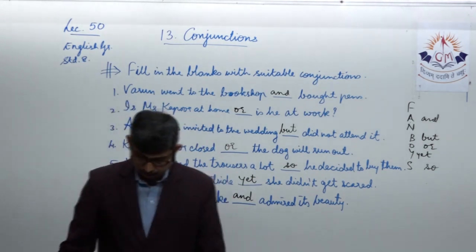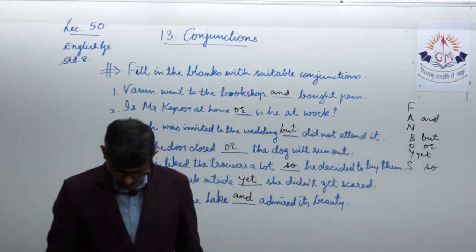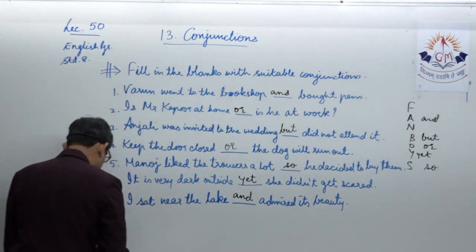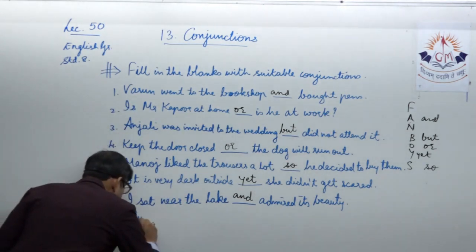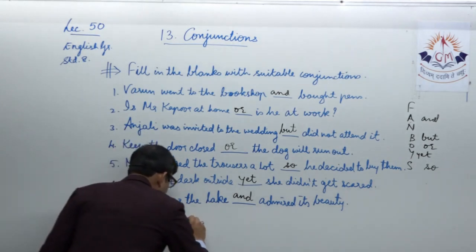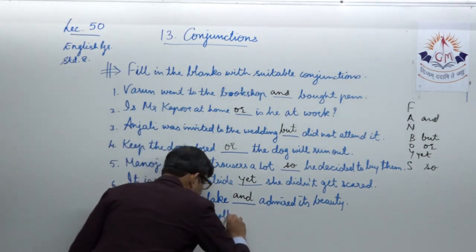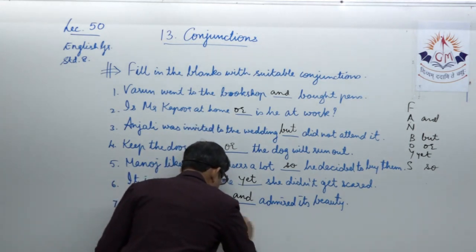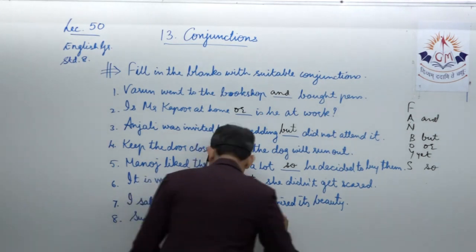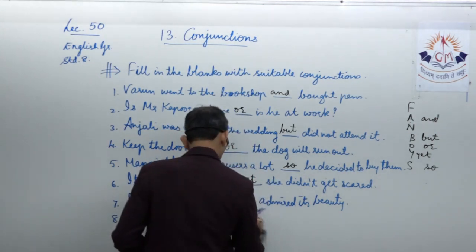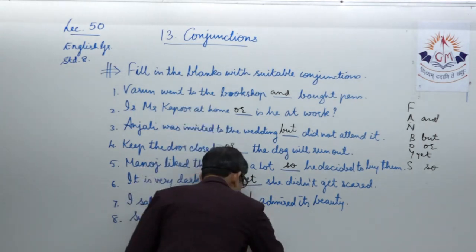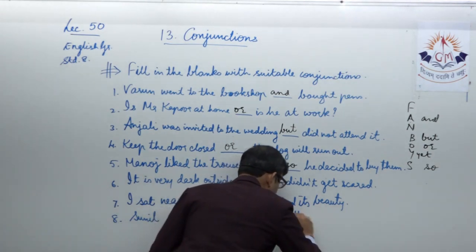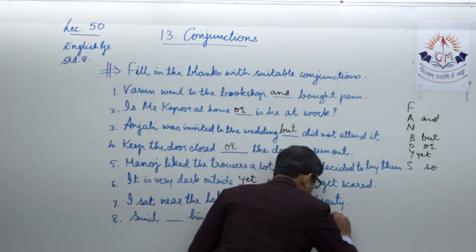Well, let's see the next one. Number 8. Sunil dash his brother has submitted the work.